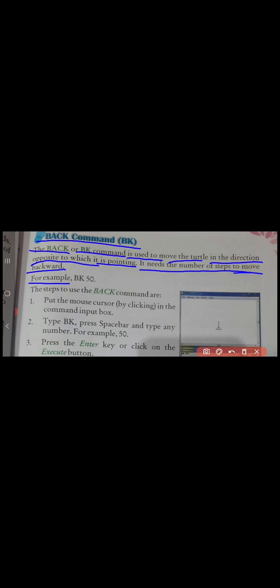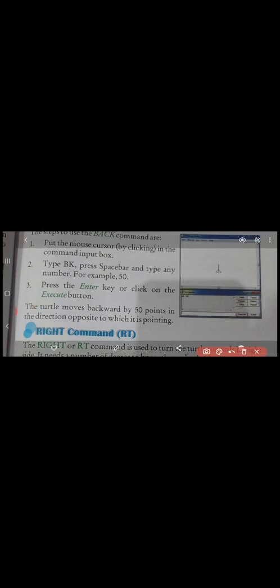For example, BK 50. The steps to use back command are: first, put the mouse cursor by clicking in the command input box. Second, type BK, press spacebar and type any number, for example 50.